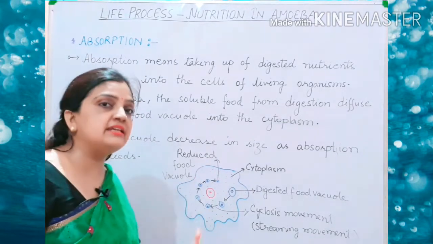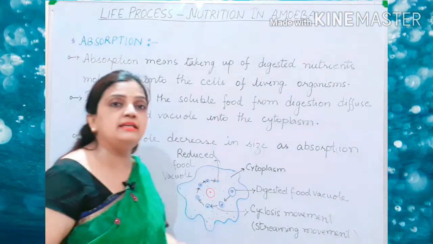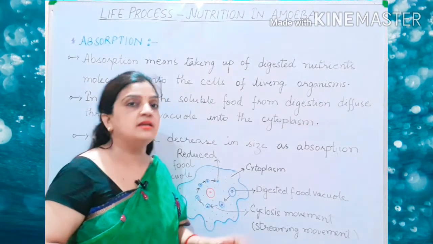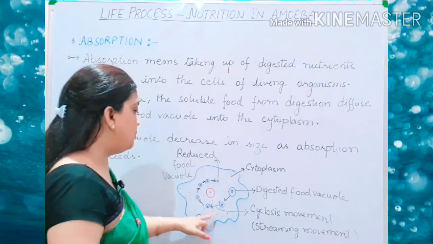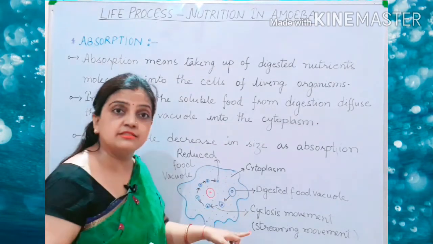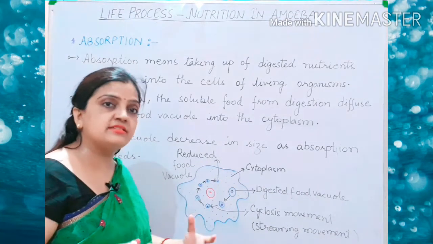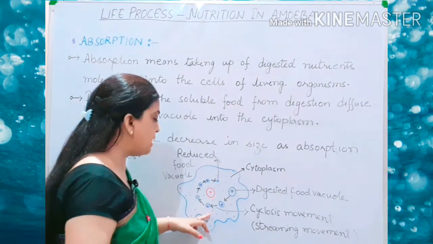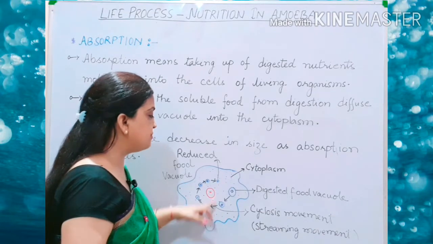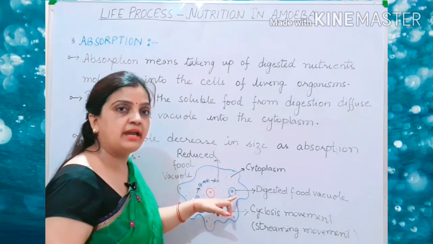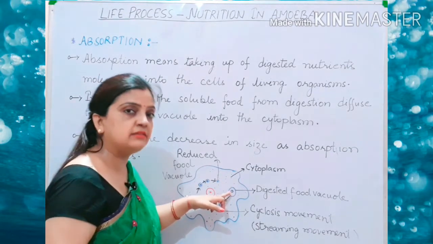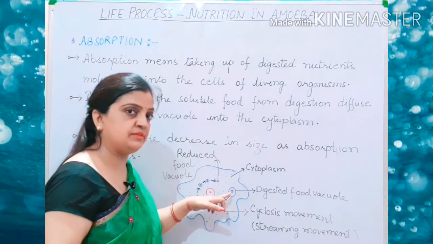The various enzymes like amylase, protease, lipase were present in the cytoplasm. So during the digestion process, as per need, the enzymes from the cytoplasm target the food vacuole and break the food particles into simple particles.